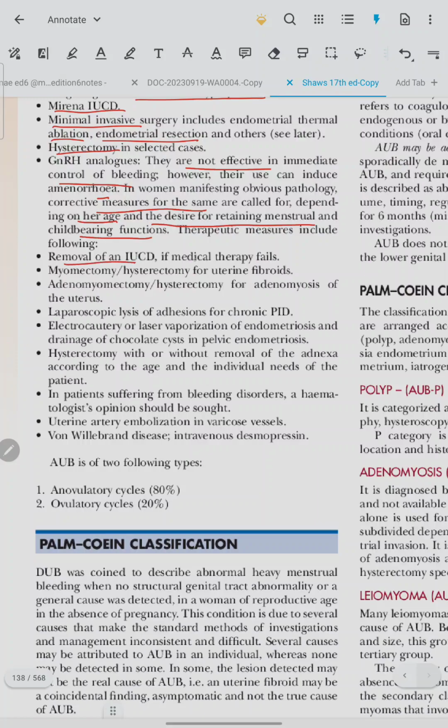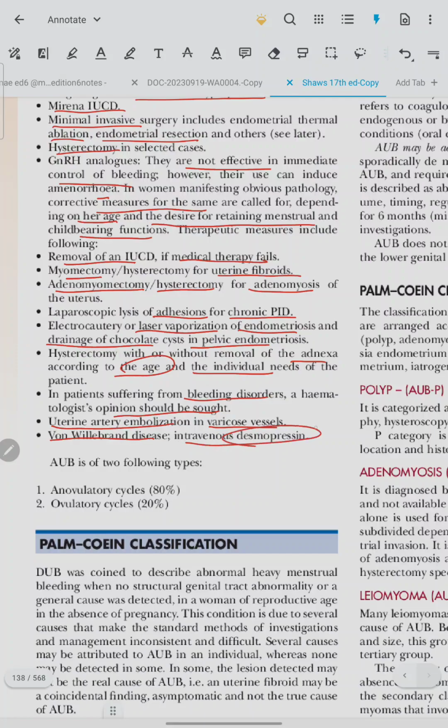Removal of an IUCD if medical therapy fails. Myomectomy or hysterectomy for uterine fibroid. Adenomyomectomy or hysterectomy for adenomyosis of uterus. Laparoscopic lysis of adhesions for chronic PID. Electrocautery or laser vaporization of endometriosis, and drainage of chocolate cyst in pelvic endometriosis. Hysterectomy with or without the removal of adnexa according to the age and the individual. If the patient is suffering from a bleeding disorder, hematologist opinion should be sought. Uterine artery embolization in varicose vessels. In von Willebrand disease, intravenous desmopressin is preferred.